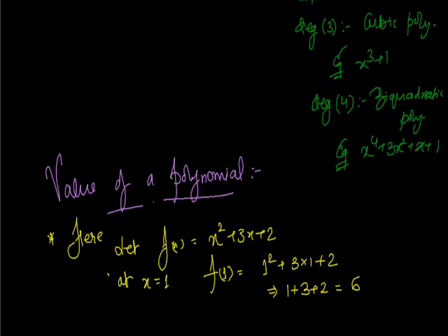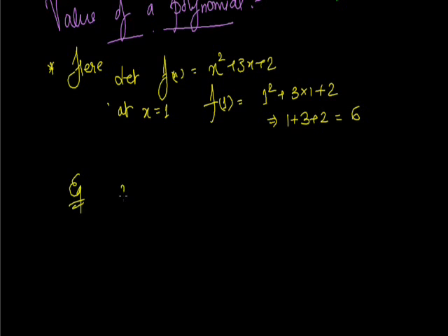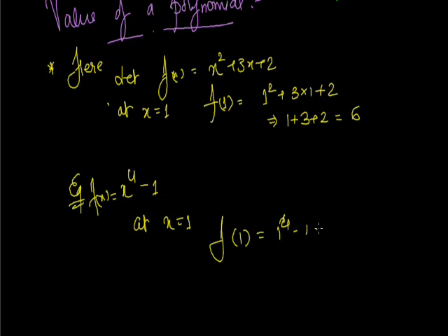We are taking one more example. Example, x raised to power 4 minus 1. If it is given f(x) equals x raised to power 4 minus 1 and someone has told us to find out the value at x equals 1. So at x equals 1, f(1) is equal to 1 raised to power 4 minus 1, which is 1 minus 1, which is 0. So we can easily find out the values of polynomial at different points.